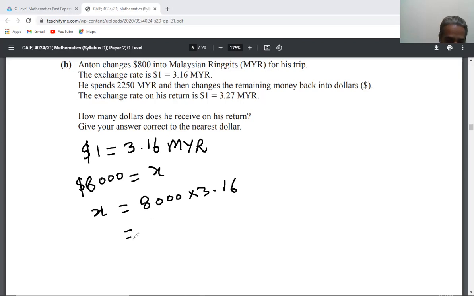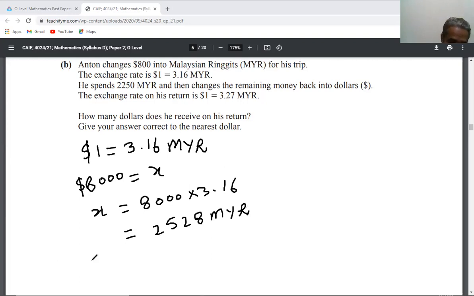So this will become 2528 Malaysian ringgit. Then what does he say? He says that he spent 2250 Malaysian ringgit.